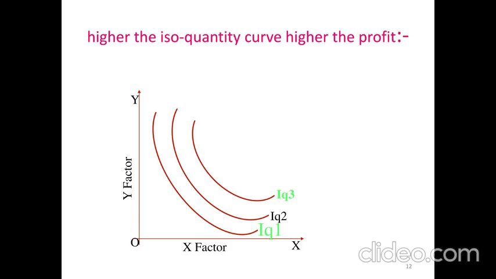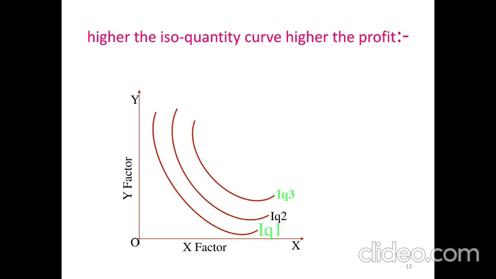It is very important to note that a higher iso-quantity curve has a higher profit. The lower the iso-quantity curve, the lower the profit. If you have higher income, you take the upper iso-quantity curves. I mean, if you have higher investment capabilities, you can select the higher iso-quantity curves. If you have lower investment capacities, you will take the lower iso-quantity curves. So, the higher the iso-quantity curve, the higher the profit. This is the meaning of this particular diagram.